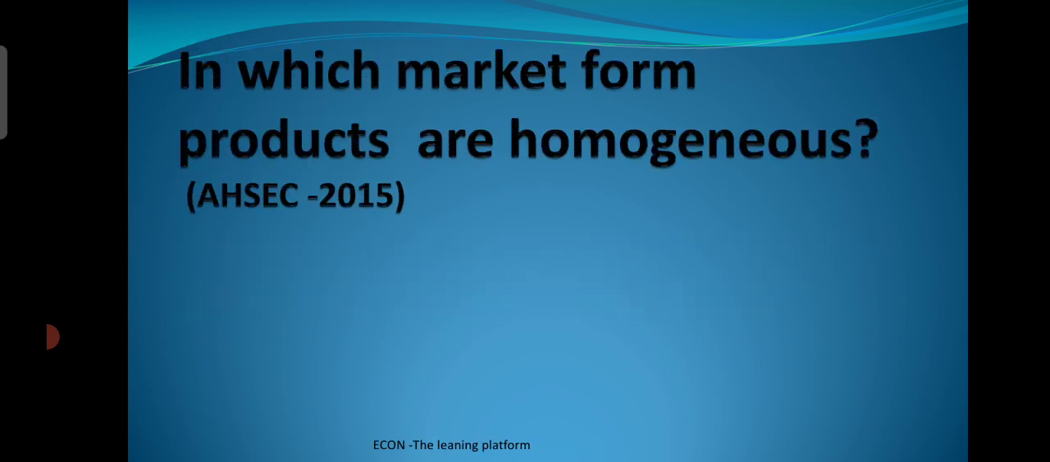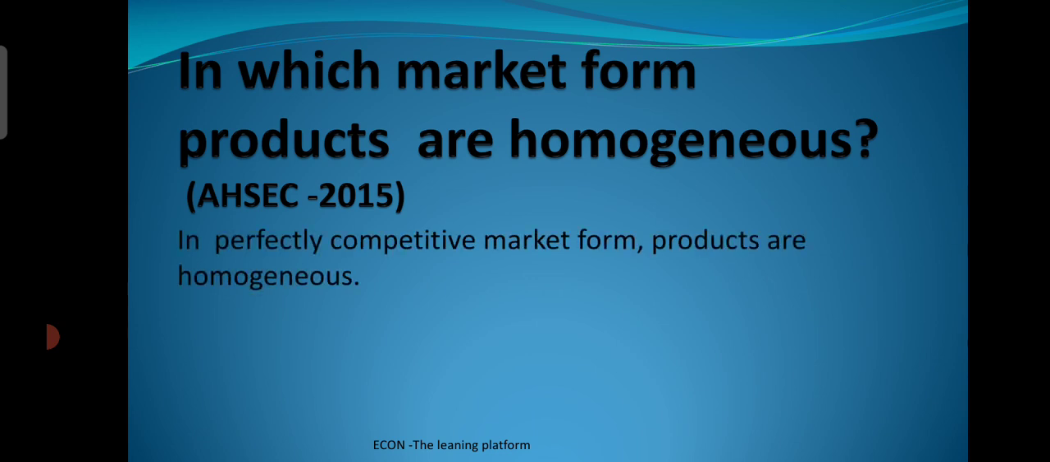Move to the next question. In which market form are products homogeneous? Here one thing is clear: every question carries 1 mark. Now in this question there is the concept of market, which we'll discuss in the later videos. Homogeneous means identical or similar. So here is the answer: in a perfectly competitive market form, products are homogeneous. All the types of market forms will be discussed in the later videos.